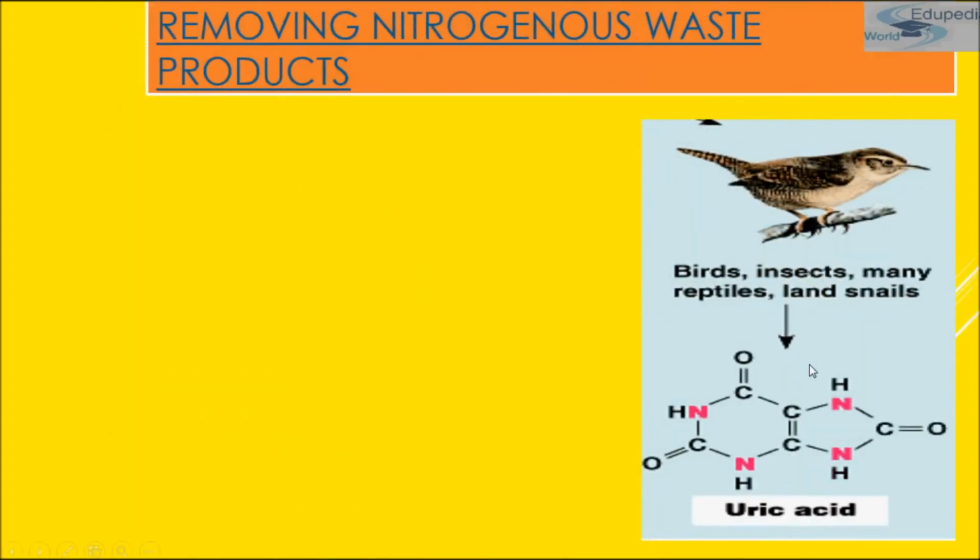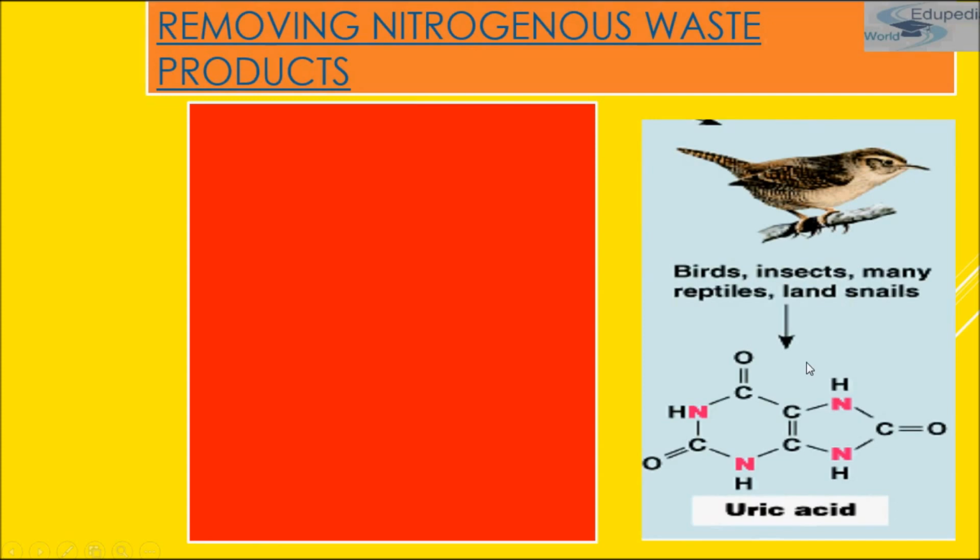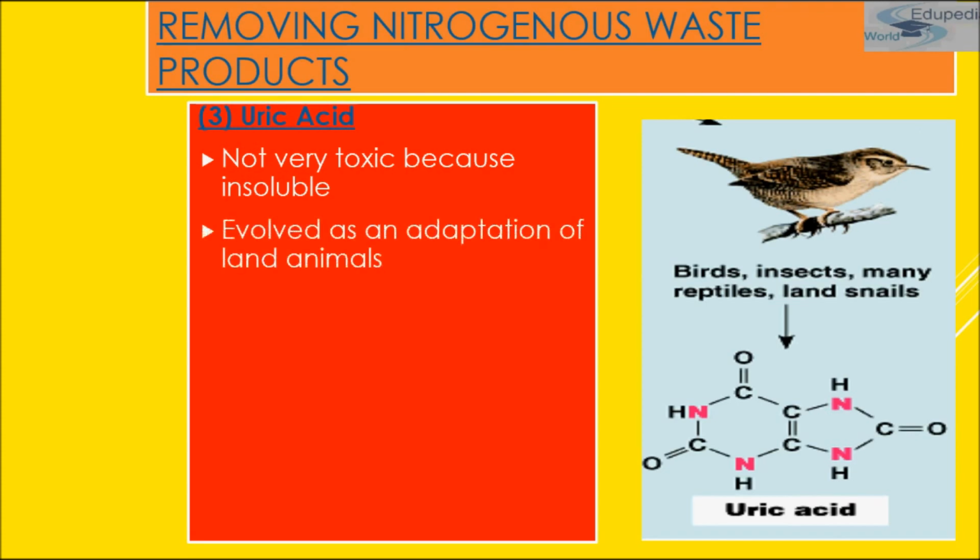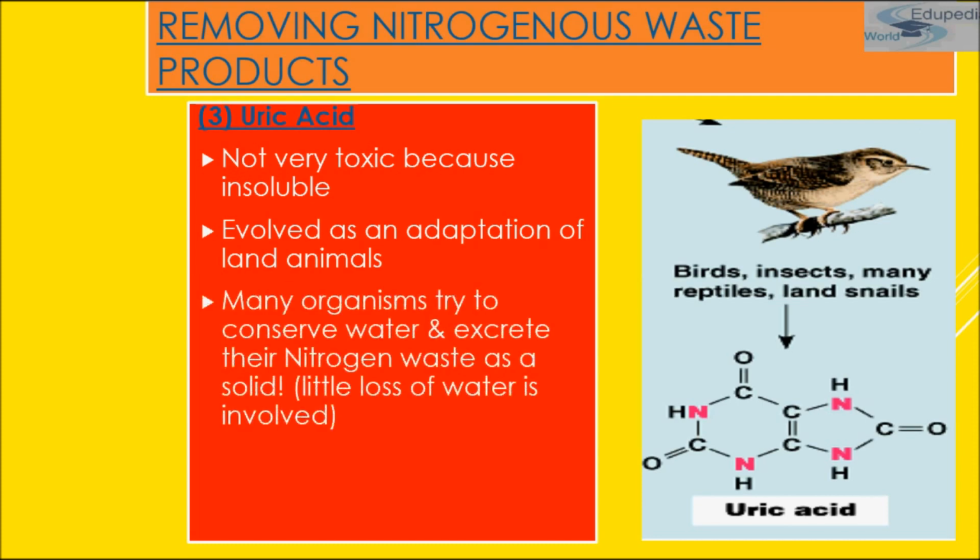Now comes uric acid, which is another nitrogenous waste product. It is not very toxic, unlike ammonia. It is not that toxic because it is insoluble. It evolved as an adaptation of land animals. Many organisms try to conserve water and excrete their nitrogen waste as a solid, with little loss of water involved. Especially birds, insects, and some reptiles and land animals excrete uric acid.